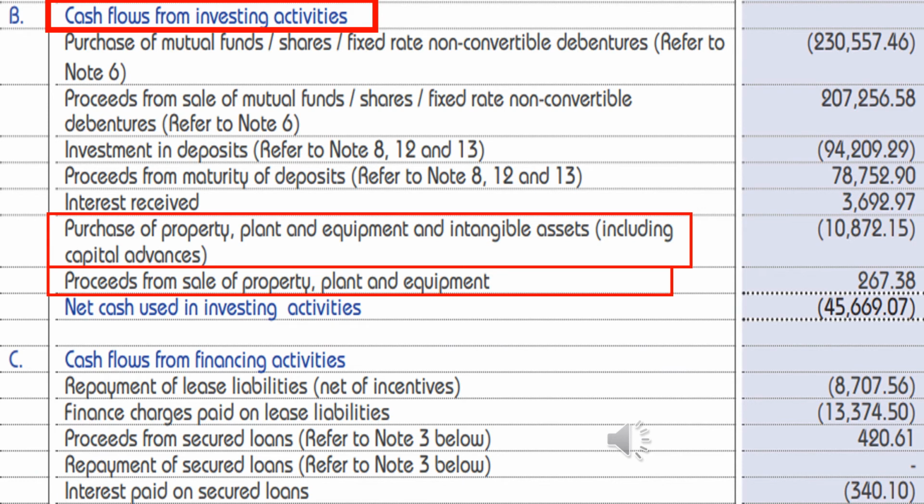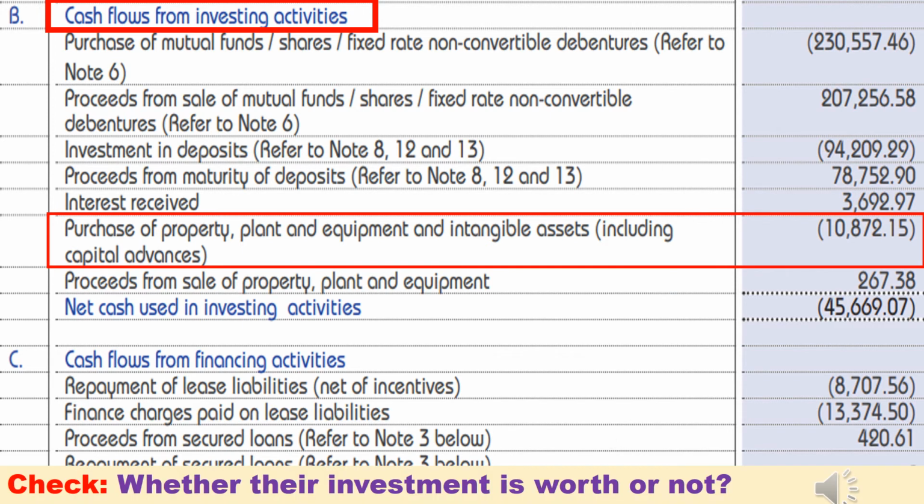In the cash flow statement, the second topic is cash flow from investing activities. Under this topic, mainly we have to check these two data, that is, how much worth of fixed assets they purchased and how much worth of fixed assets they sold. These two data we have to check every year. Purchasing fixed assets means that the company is doing investment. Normally, if any company does investment in the beginning stage, it is a good sign.